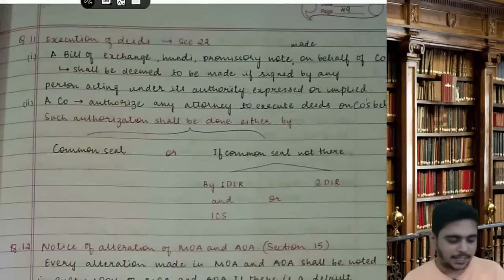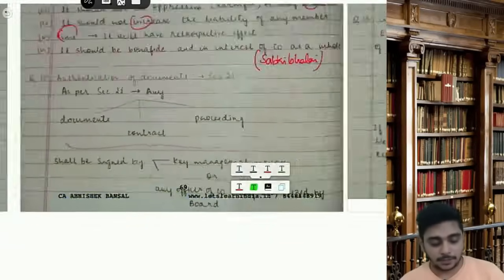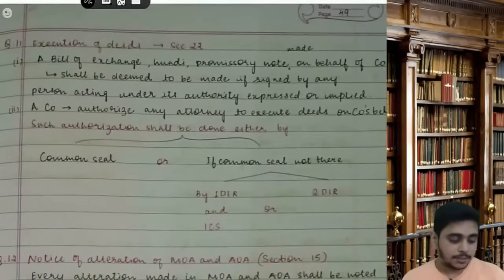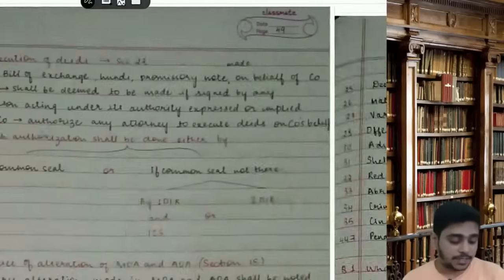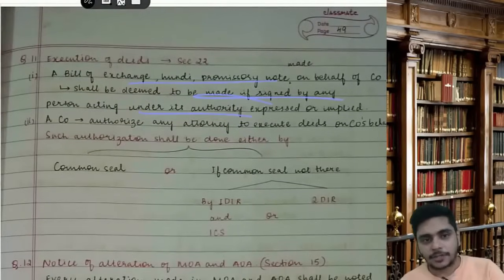So we have done DCP. Who will sign the DCP? It is KMP or an officer duly authorized by the board. Sir, in case of bill of exchange, hundi, promissory note, who will sign? A person acting under its authority, express or implied.